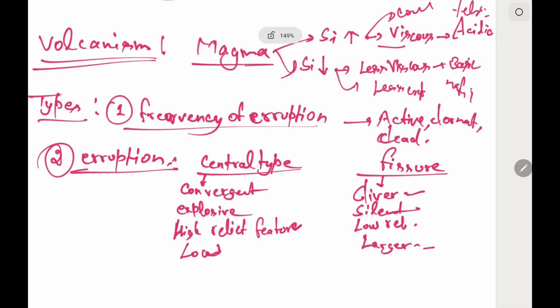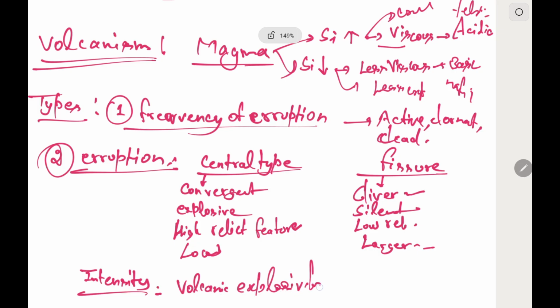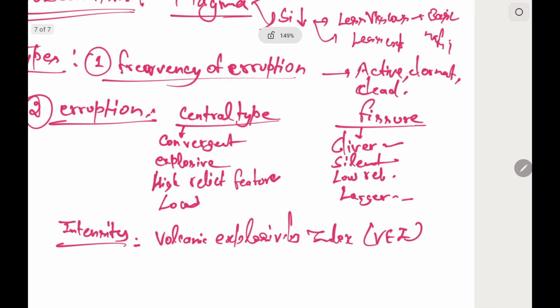And the explosivity of volcanoes, that is the intensity of eruption, is measured on the Volcanic Explosivity Index, VEI, which is a scale ranging from 1 to 8, 1 being the least explosive and 8 being the most explosive.